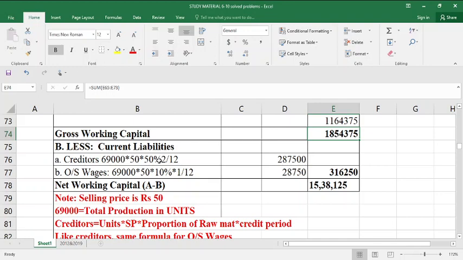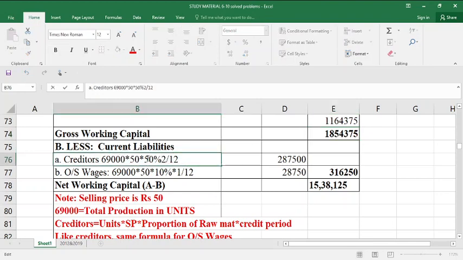So the credit period allowed by suppliers or creditors is 2 months. So here 2 months is given. So 69,000 into 50% of 50 into 2/12 is equal to 2,87,500. Then one more liability is there, outstanding wages.